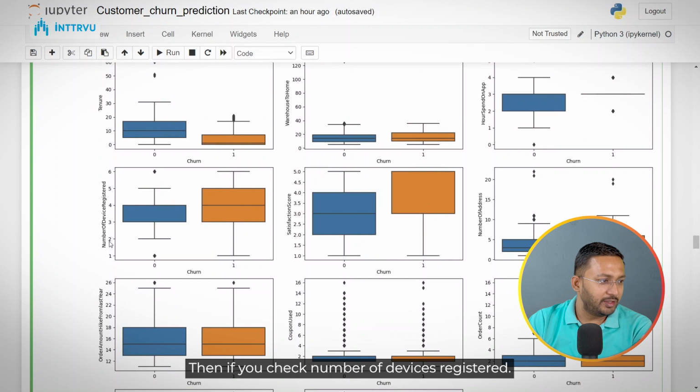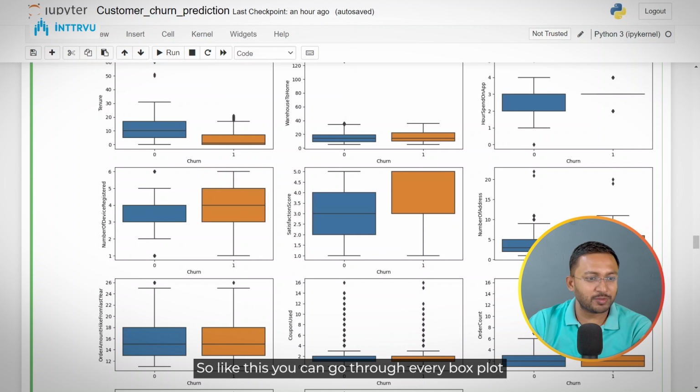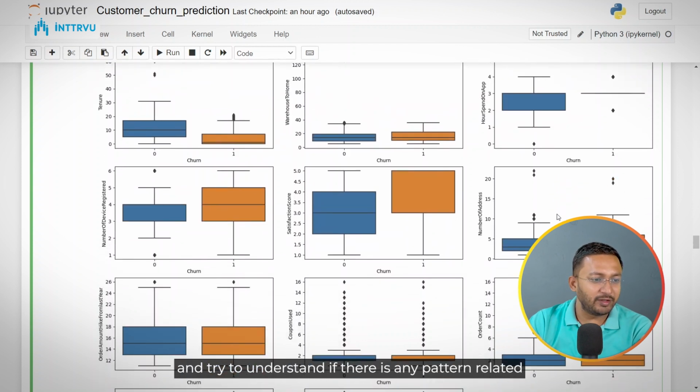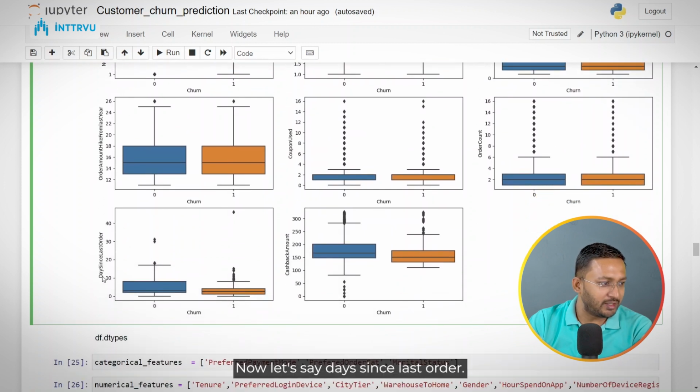Then if you check the number of devices registered. For customers who have not churned, the number of devices registered is 3 to 4. But there is a lot of variation in customers who have churned. So they have a large number of devices registered on the platform. So like this, you can go through every box plot and try to understand if there is any pattern related to that variable. Now let's say days since last order.